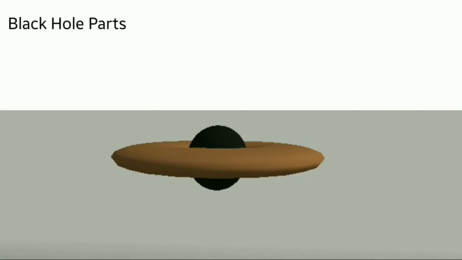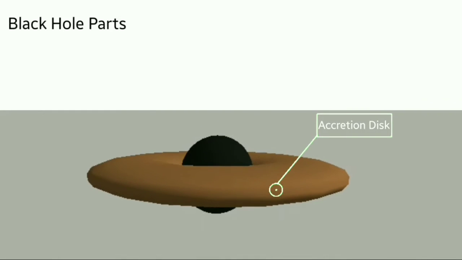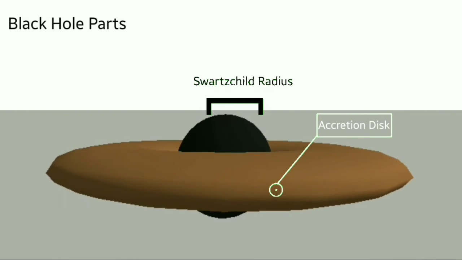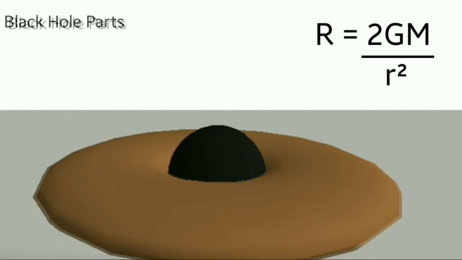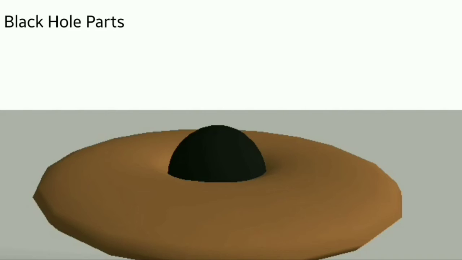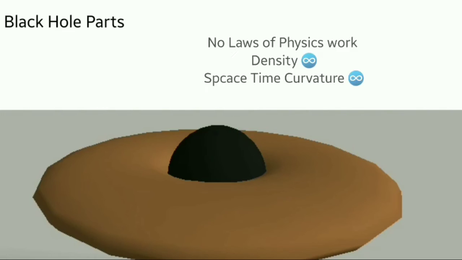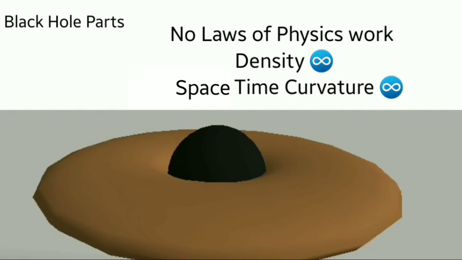So the black hole has an accretion disk. It contains all the stuff in its gravitational pull. Then there is the Schwarzschild radius. It is named after Carl Schwarzschild, who gave the formula by which a star can become a black hole with its Schwarzschild radius. Then there is an event horizon, or the outer boundary of a black hole. It is also known as the point of no return. If an object enters it, it is never going to come out. Then comes the singularity. It is the point in the center of the black hole where no laws of physics work. The space-time curvature at this point is literally infinite.